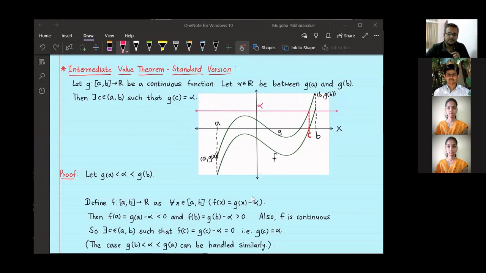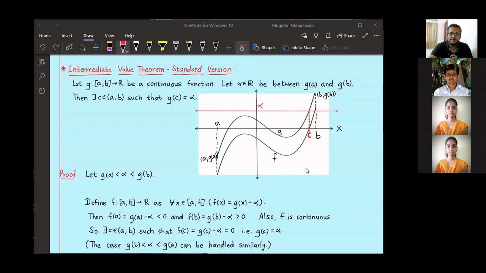Yeah, thanks Mugdha for the nice talk. Let's open the floor for questions. Yeah, Chaitanya. Yes, I want to ask where we can use this theorem. What are the applications?